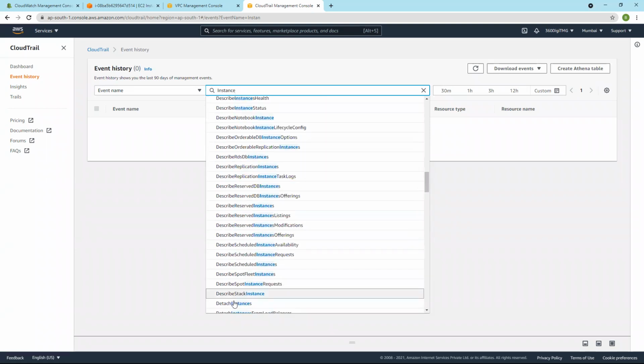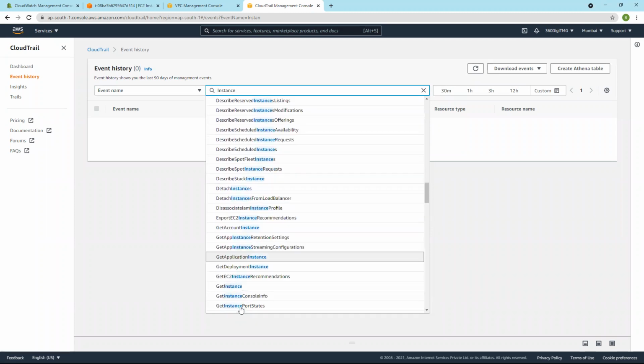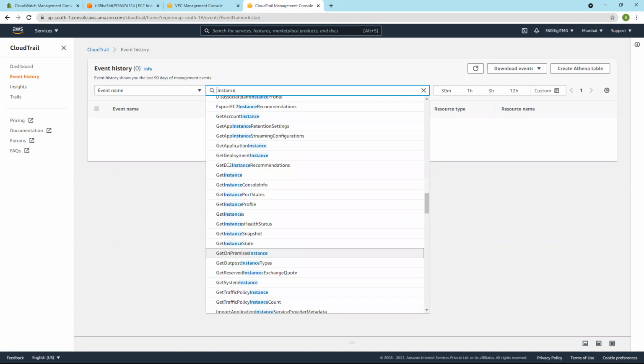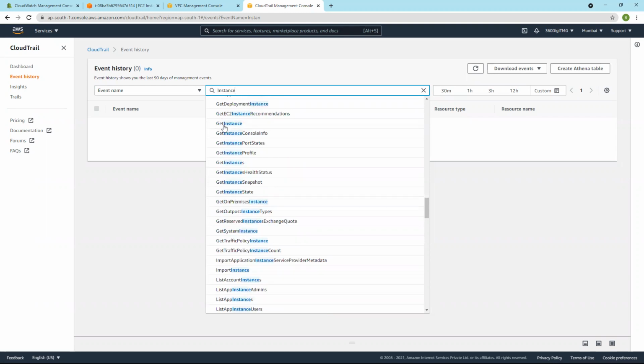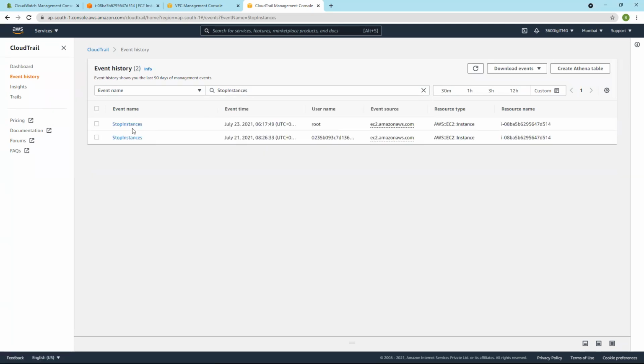Detach instances, export EC2 instances. So all these are event names. Suppose I want to know about stop instances. Okay, stop instances is the right name.